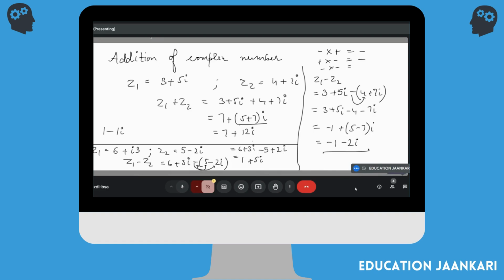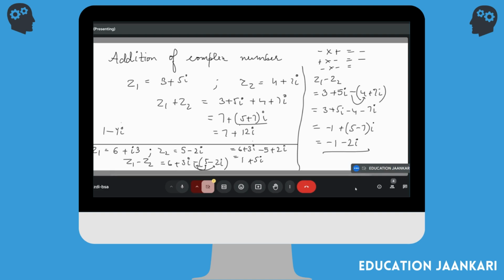All right. So keep track of the signs. That's why I said the signs are important, right? Whenever there is a negative outside, what happens to all the terms inside? They change their sign when they come outside the bracket. Okay. So any doubts for this one? No, I understood addition and subtraction. I hope that's clear. Yeah, it's clear.